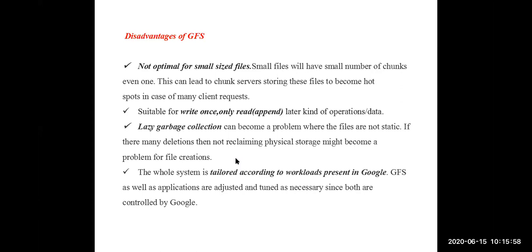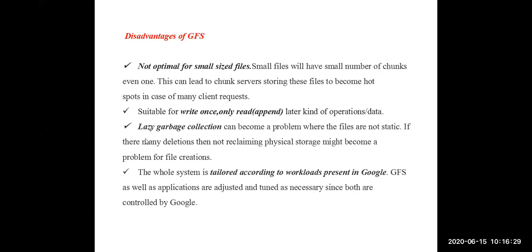Wow, a good question. After a long time you have asked a good question. What is the abbreviation for GFS? We came to the end of the concept of GFS, and now you are asking what GFS is. Some people are asking: GFS is the Google file system. At the end of the concept, you are asking what is the full form of GFS?